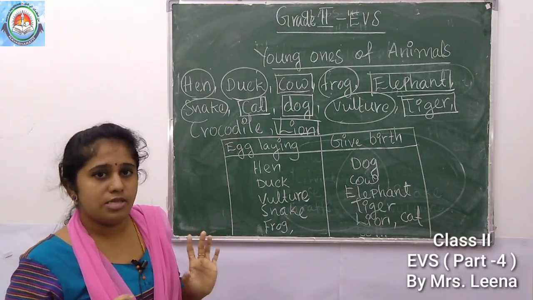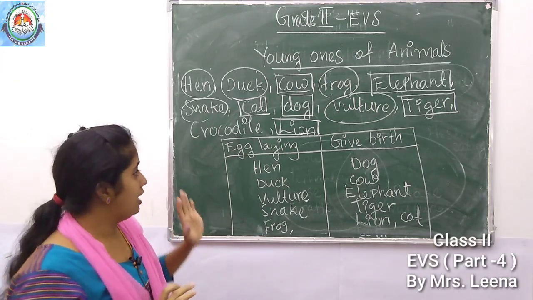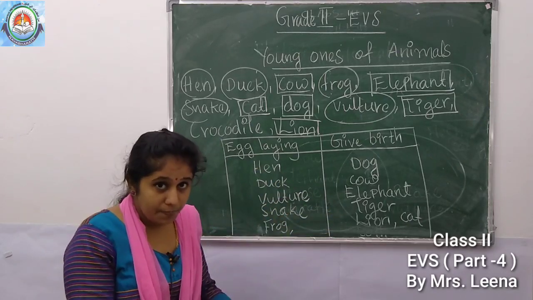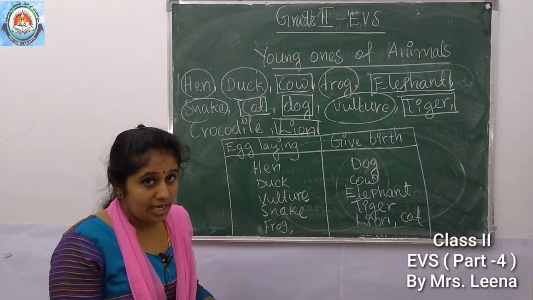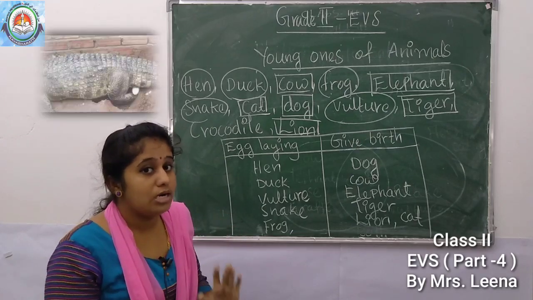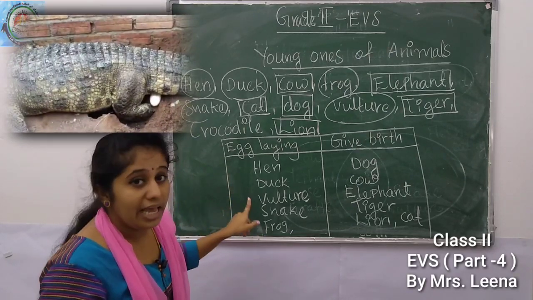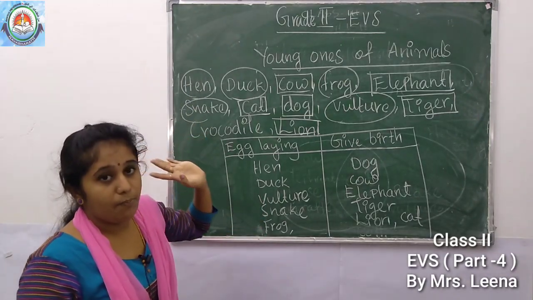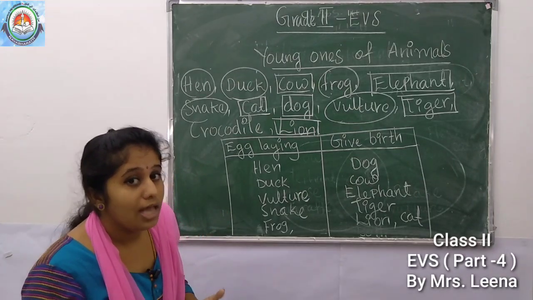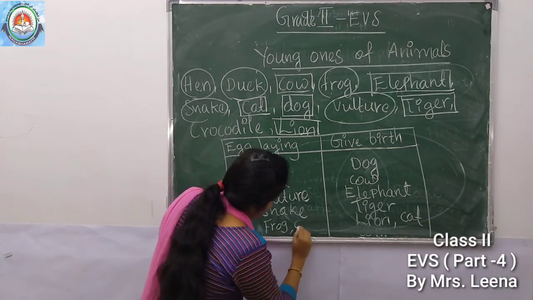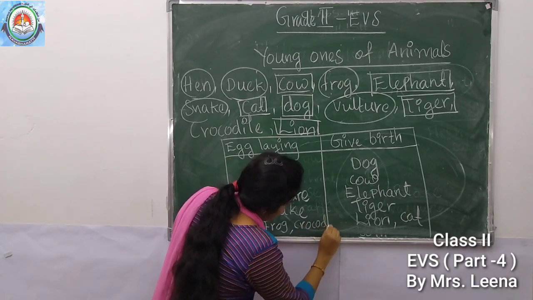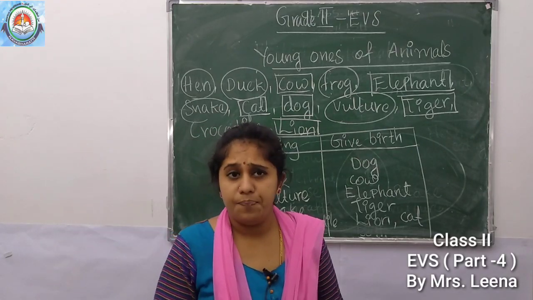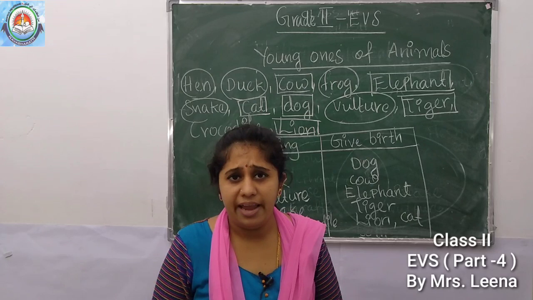Crocodile. Do you see crocodile? So how does the crocodile produce their young ones or babies? By laying eggs or giving birth? Crocodile produces their young ones by laying eggs. So don't forget, frog, snake and crocodile produce their young ones by laying eggs. Understood.